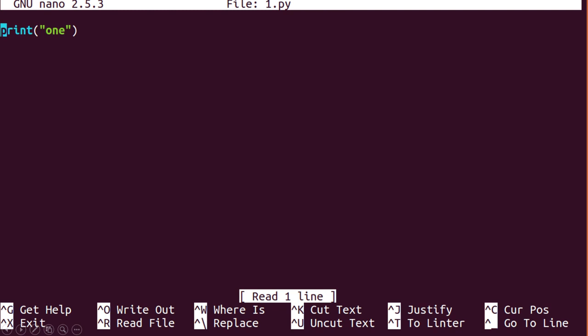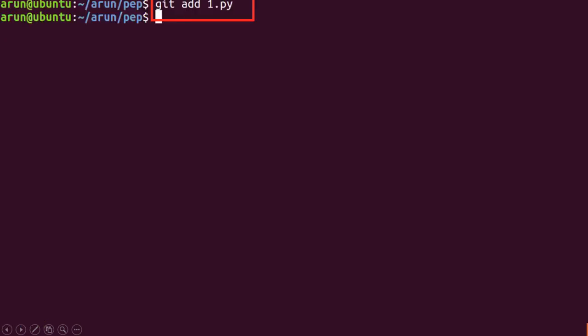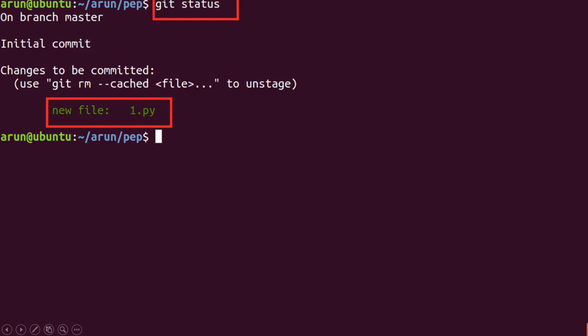Then I create a file which is this 1.py, and in this 1.py I have a single statement over here. Now if I want this file to be in the staging area, I have to type the command git add and the file name over here. Once I type this and do git status, you can see that the file is now in the staging area, and it is telling me that I am on branch master and there are changes to be committed.